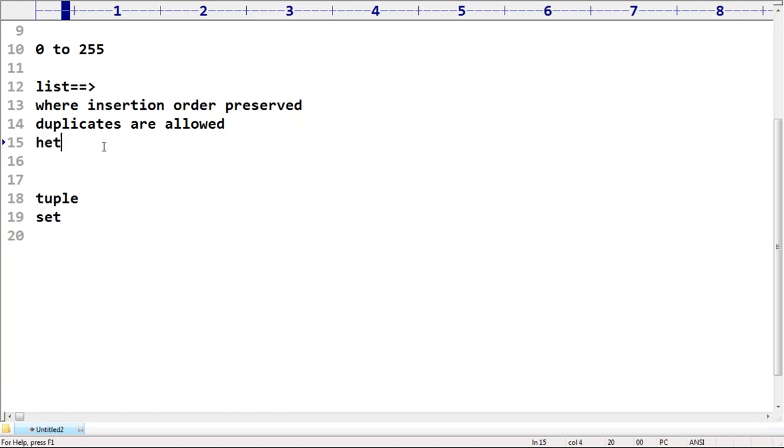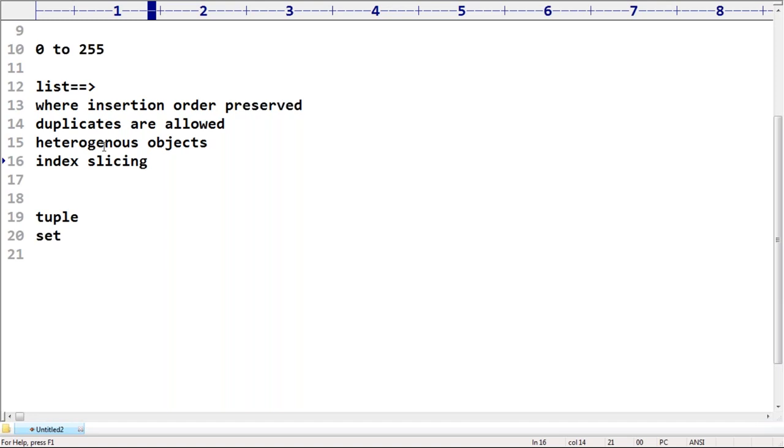Now, are heterogeneous objects allowed or not allowed? Can you please answer? Yes, allowed, no problem at all. Heterogeneous objects are allowed inside the list. Next, insertion order is preserved, duplicates are allowed, heterogeneous objects are allowed. Next, the indexing concept and the slicing concept are allowed, no issue at all, sir, in the case of list.